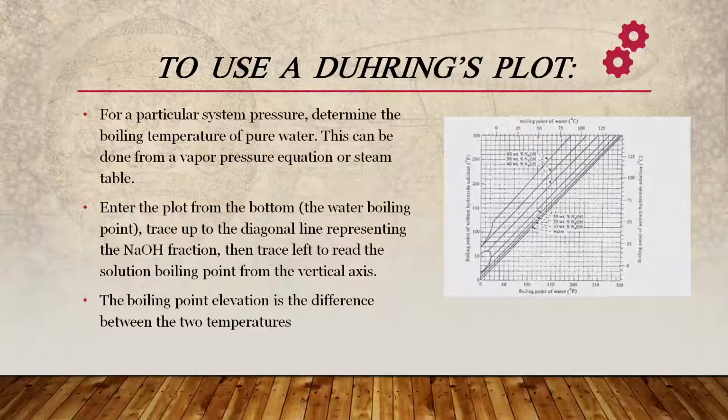In many practical solutions, only a limited number of boiling point data are available. The best use of these data can be made by taking help of an empirical rule called Dühring's rule.